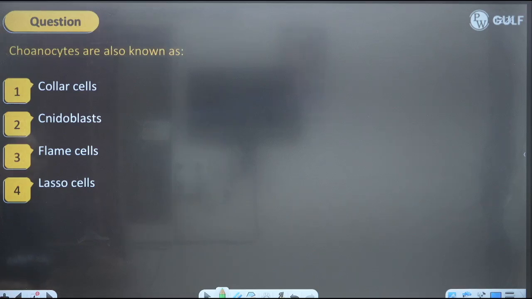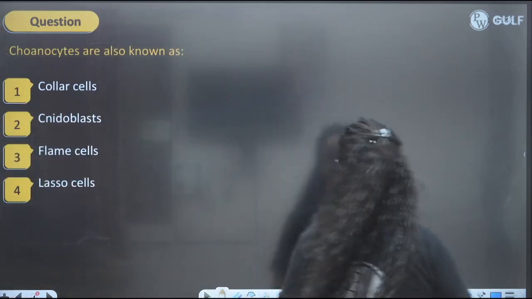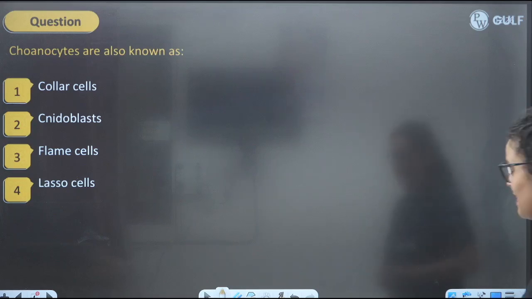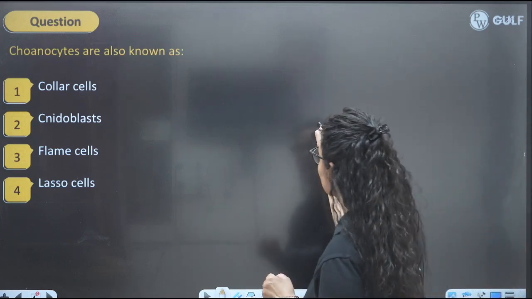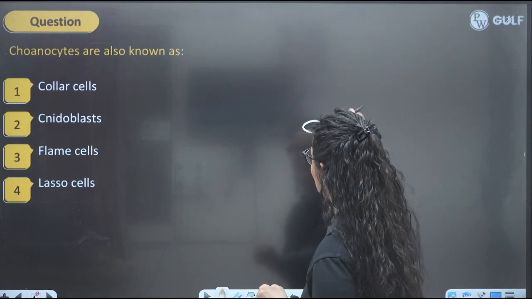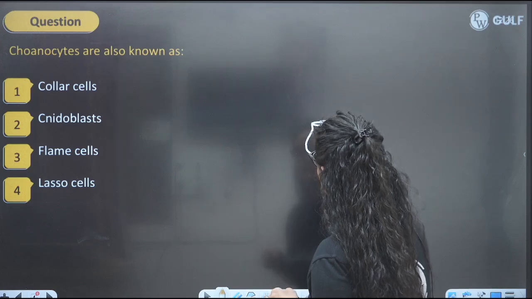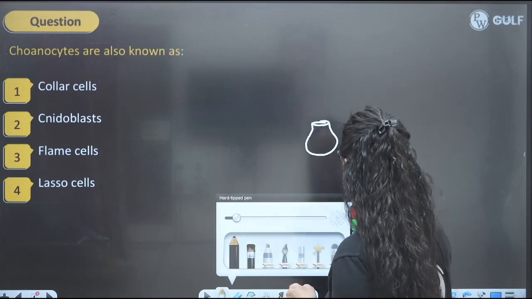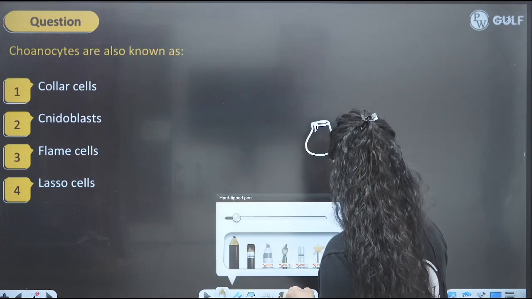This is the first question. Choanocyte are also known as. So I'm sure you kids know what a choanocyte is. So yeah, collar cell, nidoblast, flame cell, lasso cell. So what will be the perfect answer? So we know that choanocyte is the other name of the collar cell, right? Which is present in the porifera, no? Which is present in the porifera.